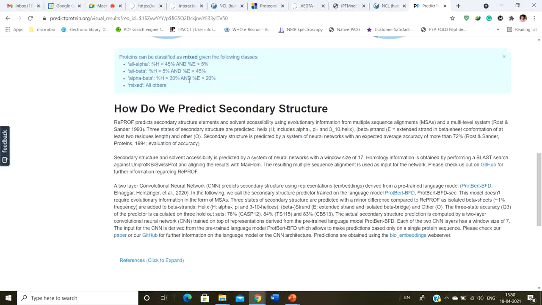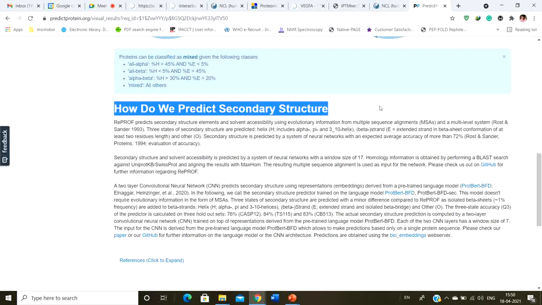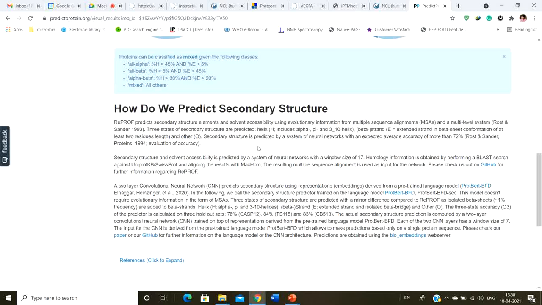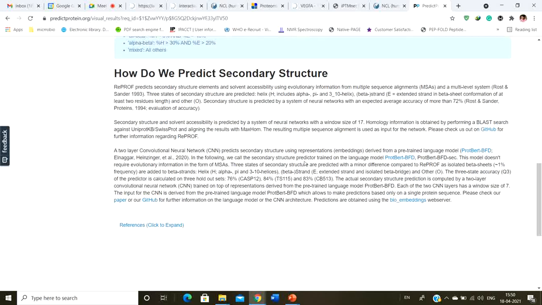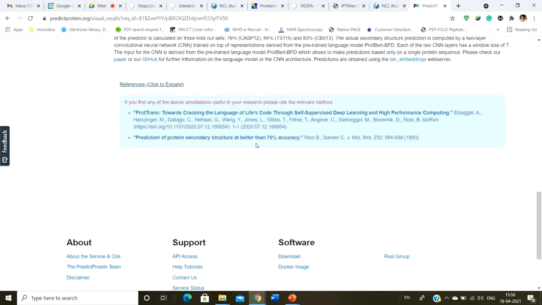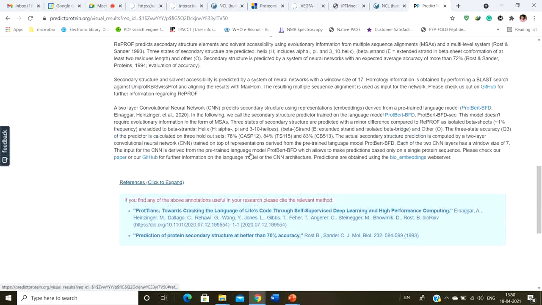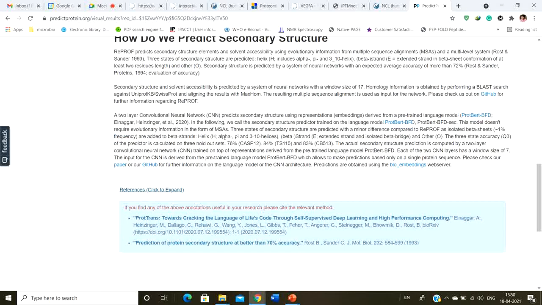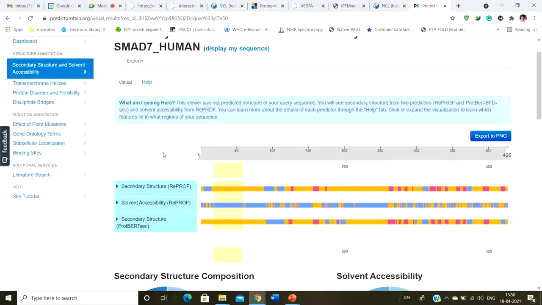And if you simply scroll down, you are going to see how they predict the secondary structure. They have listed the algorithm by which they predict this secondary structure, and you can also read the references. You can simply click on these references to know more about this particular algorithm. Okay, and the algorithms are also mentioned here, how they calculate it, and for every section you can get these ideas.